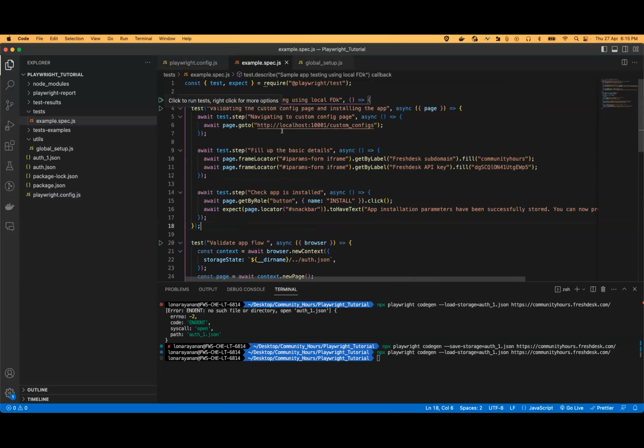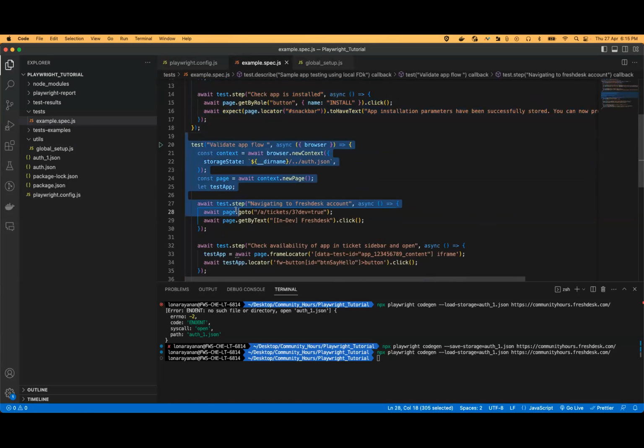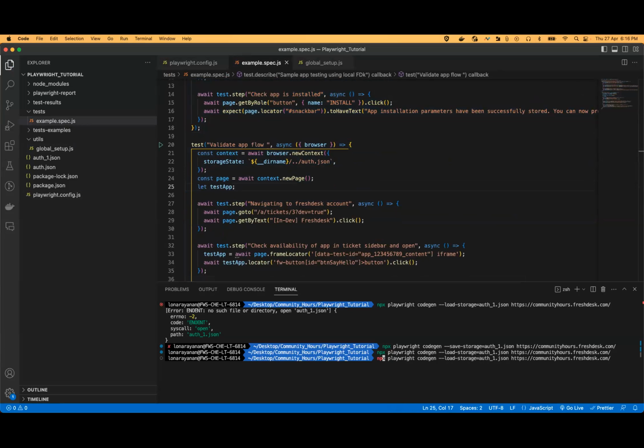So if I run the test case, this test would pass and this test would fail. For this failed test, automatically, let me run npx playwright test. With this command, we can run the test case.